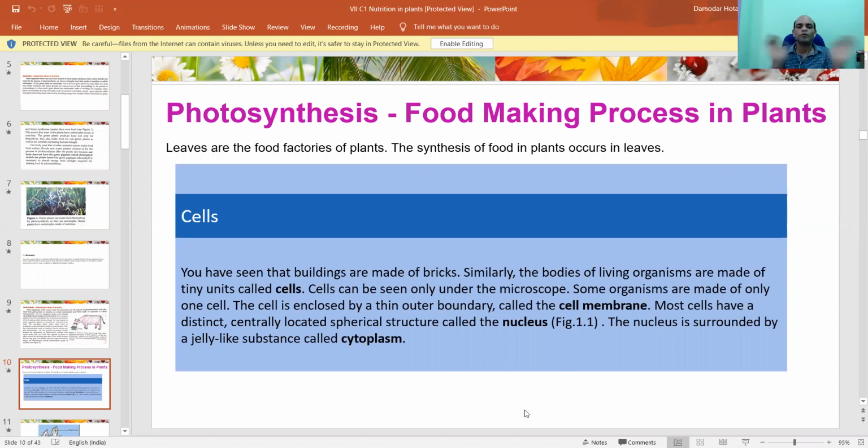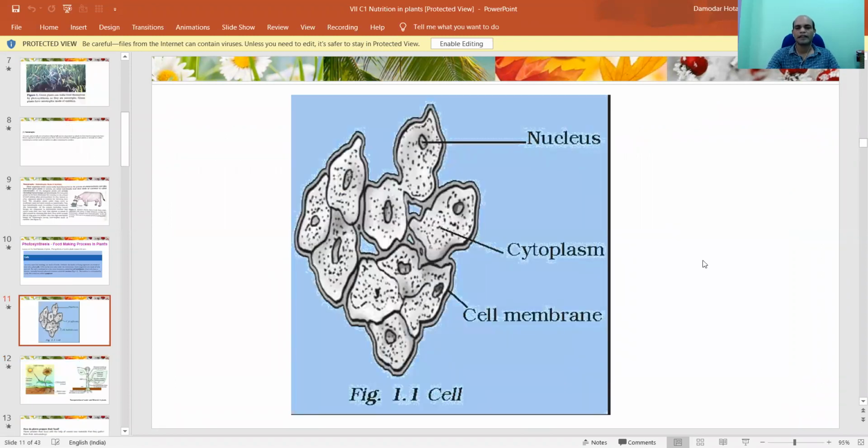And look, this is a room where I'm sitting. The room is protected by walls from four sides. Like that, a cell is protected from all sides. That is called the cell membrane. You see, this is a cell. In this cell, it is protected from all sides by a boundary, not exactly a boundary like a wall, but a tough substance that is known as the cell membrane, right?